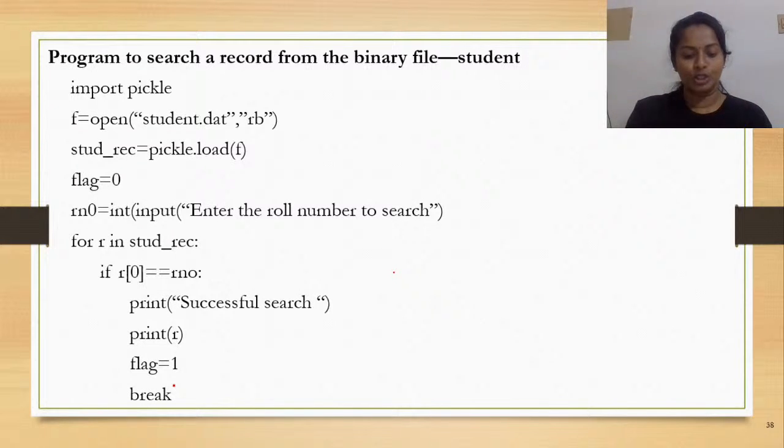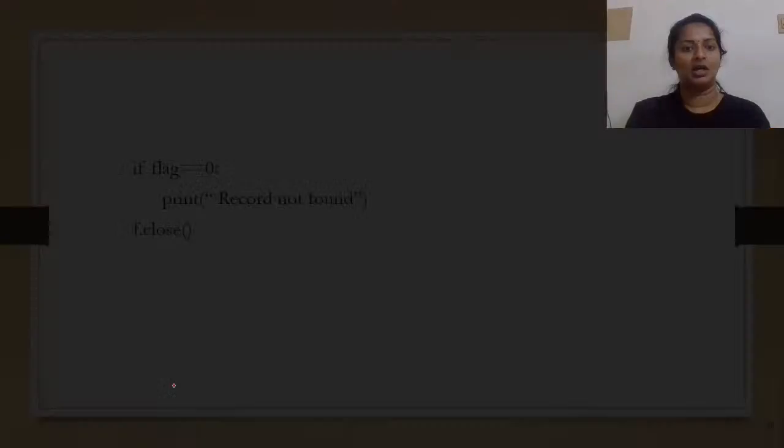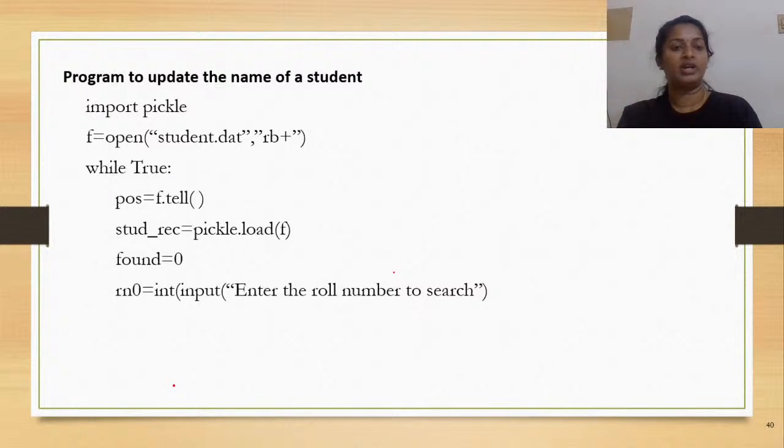Then moving on to our next one. So now we're going to learn how to update the content. So what are the different operations? We learned how to write onto a binary file. We learned how to read from a binary file. Then we have learned how to search a particular record. And now we're going to see how to update.